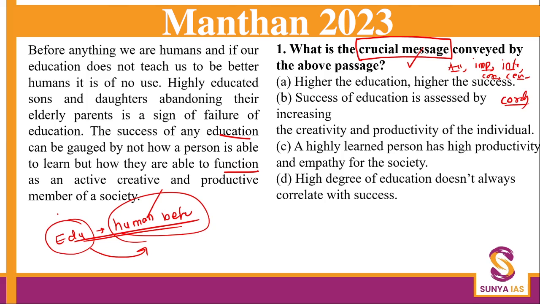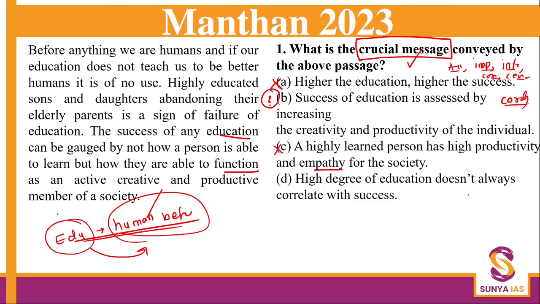So let us see what the options are. Higher education, higher the success. No, this thing is already negated in the passage. Option B, success of education is assessed by increasing productivity and creativity of the individual. Yes, this can be an option. Let's put a question mark here and read the other two options. A highly learned person has high productivity and empathy for the society. See, this is also negated. It says that highly educated individuals are abandoning their parents. Okay, so there is no empathy.